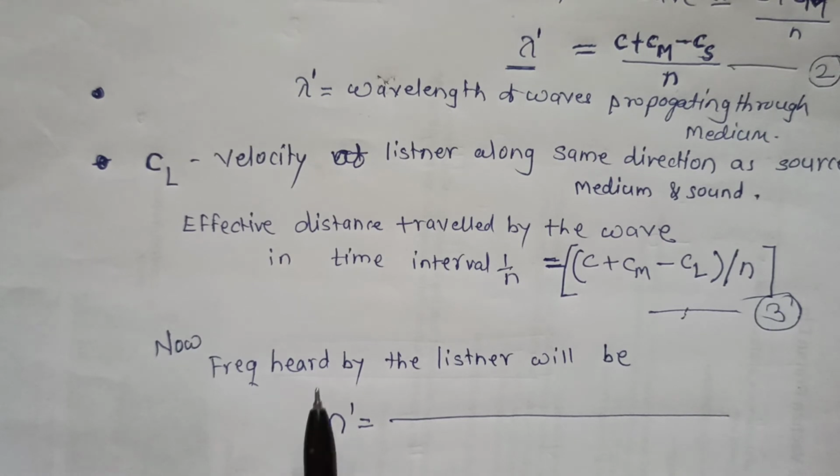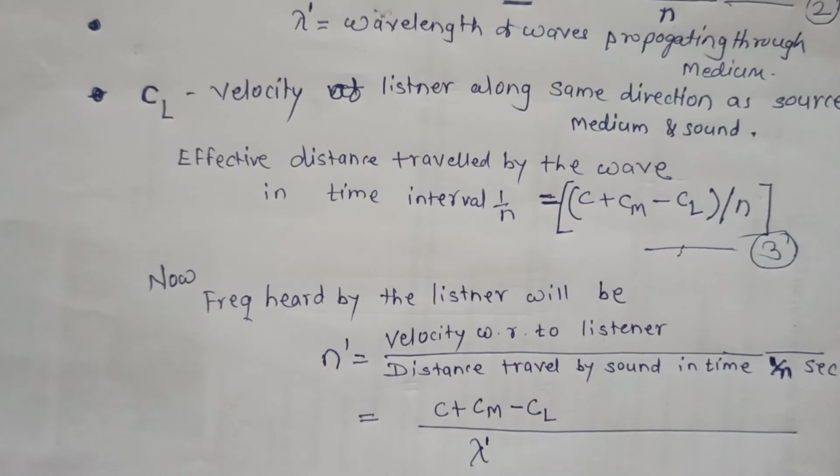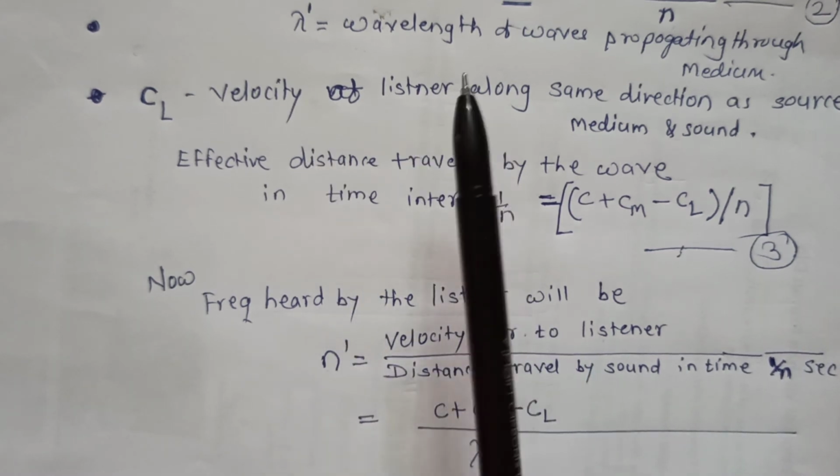Now, the frequency heard by the listener, n dash, is equal to the velocity with respect to the listener divided by the distance traveled by the sound in time 1 upon n second. The velocity with respect to the listener is c plus cm minus cl, divided by the distance traveled by sound in time interval 1 upon n second, that is lambda dash.